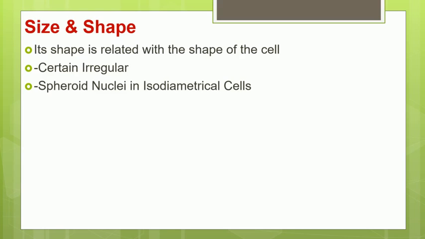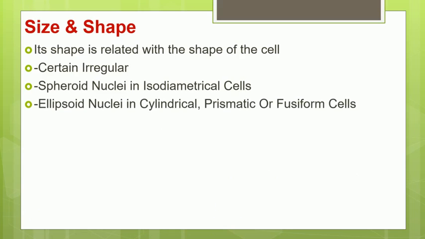In certain isodiametric cells, you find the nucleus in a spherical shape. Then you will find an ellipsoidal nucleus in cylindrical, prismatic or fusiform cells. So depending on the shape of the cell, the shape of the nucleus will also change.